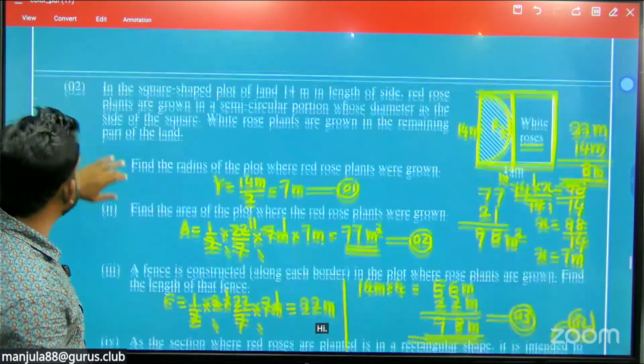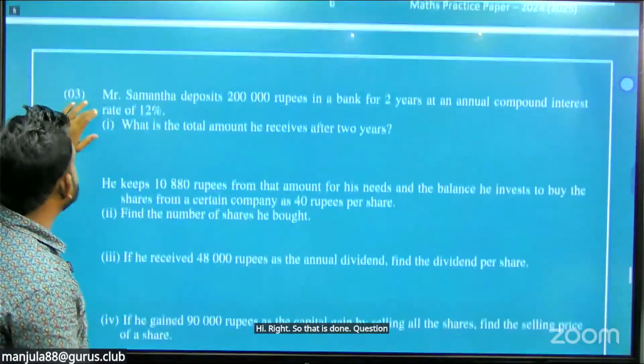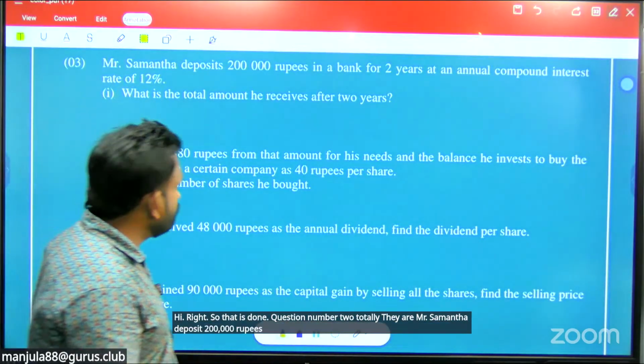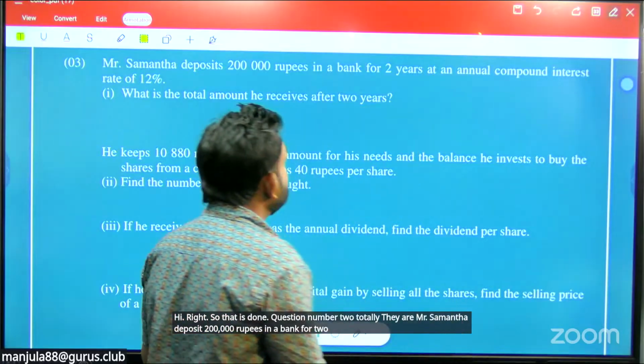Right, so that is done, question number 2 totally. Right, 3 there. Mr. Samantha deposit 200,000 rupees in a bank for 2 years and annual compound interest.